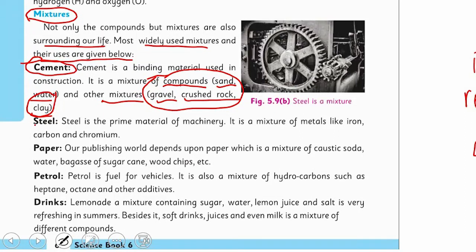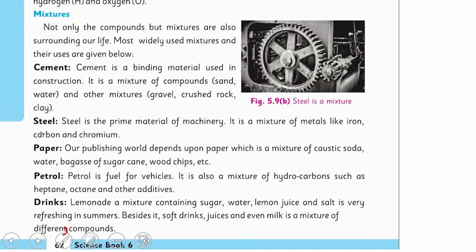Then comes the steel. Many of you may have considered steel a compound, but steel is a mixture. It is a mixture of different elements such as iron, carbon and chromium. The composition of steel varies with its use. Sometimes we add nickel, sometimes we add zinc to obtain our desired results, because the constituent elements show their effects in a mixture. So, steel is a mixture of various elements. It is the prime material of our machinery.